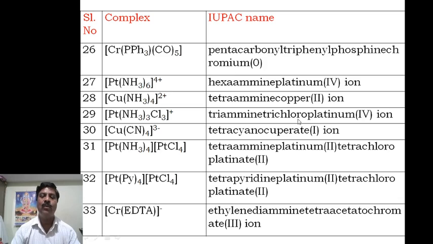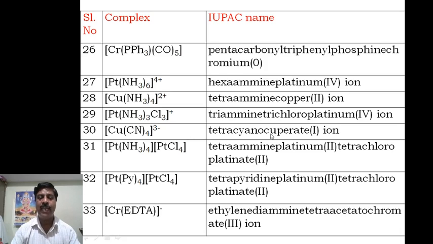Triamine trichloro platinum 4 ion will be the name of this complex. Now coming to this tetracyano, because of negative here, you have to write cuprate, and here cyanide is minus 4 and this equal to minus 3, that side plus 4 minus 3 means plus 1.